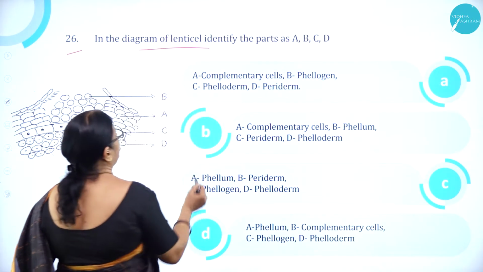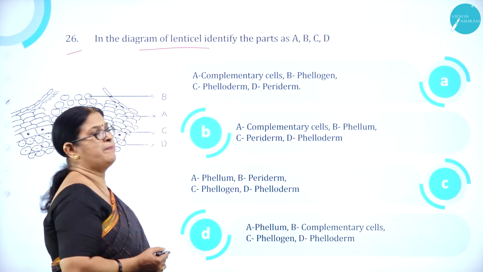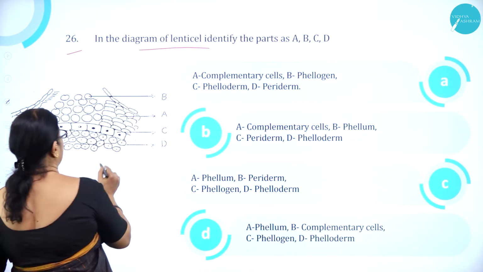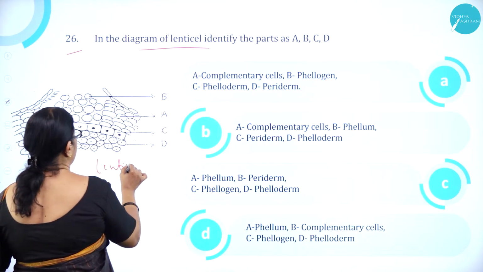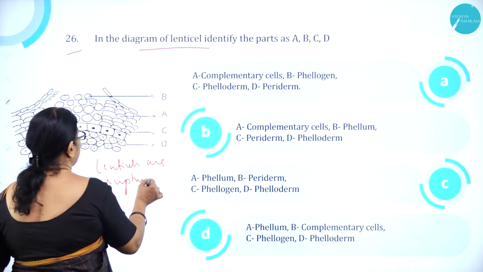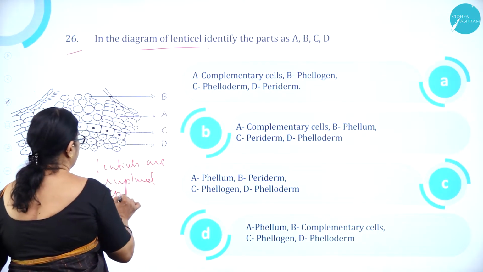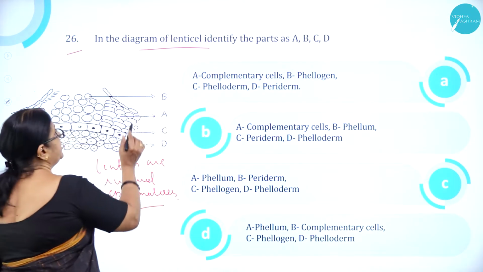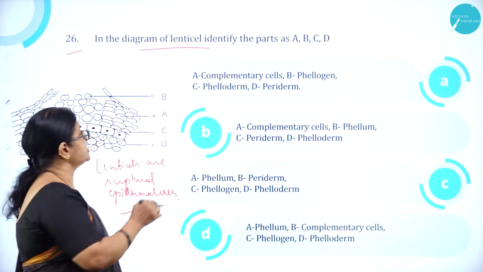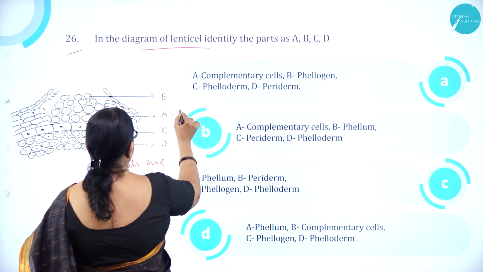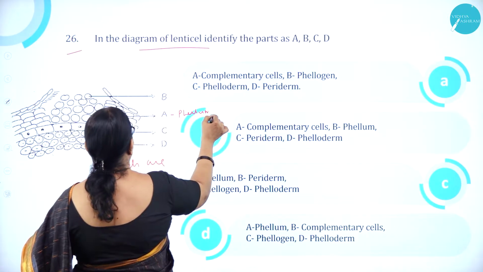In the diagram of lenticel, identify the parts A, B, C, and D. So what are lenticels? Lenticels are ruptured epidermal cells. We need to identify the parts A, B, C, and D. A, we can see here, is phellem.